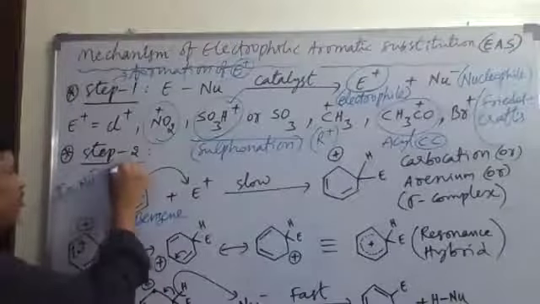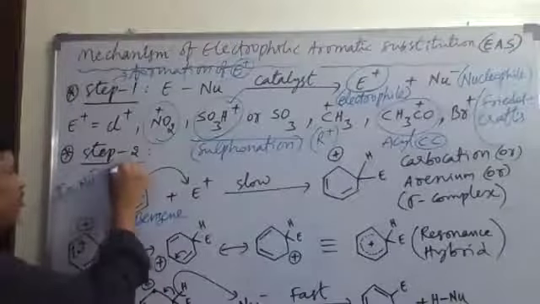So here the new sigma bond is formed and one pi bond is lost. A positive charge is formed and one sigma bond is formed. So the pi bond has been shifted to form a sigma bond here with E. The sigma bond is formed here, so it is called a sigma complex. The pi bond converted to sigma here. So the sigma complex is the arenium ion here.